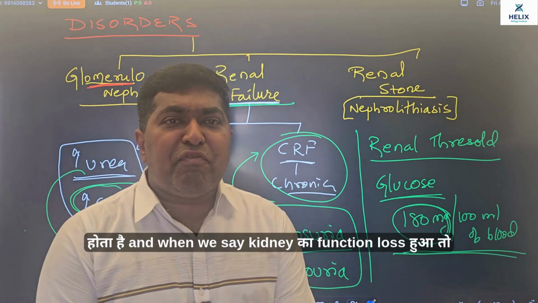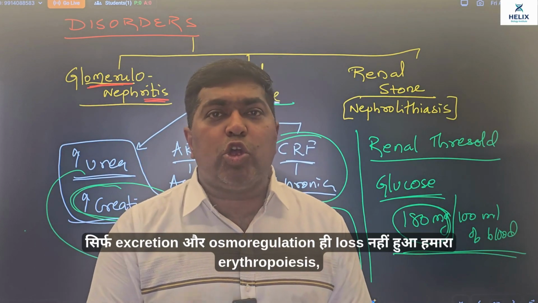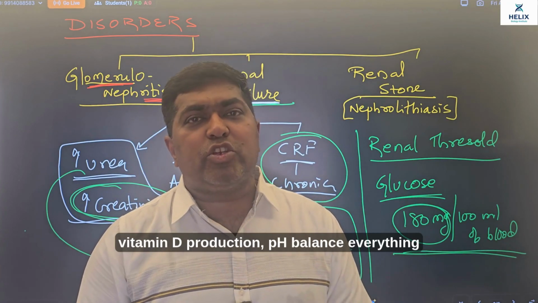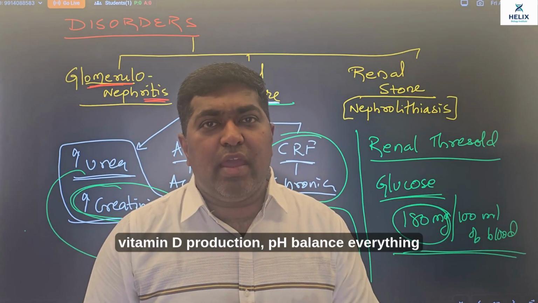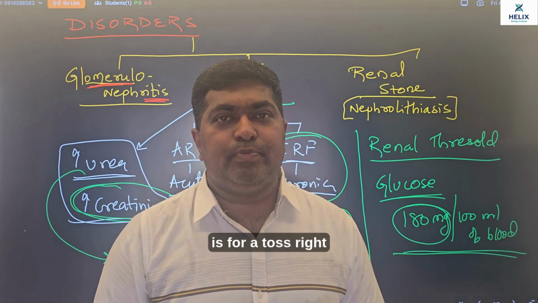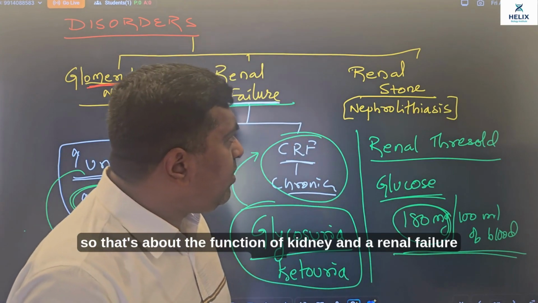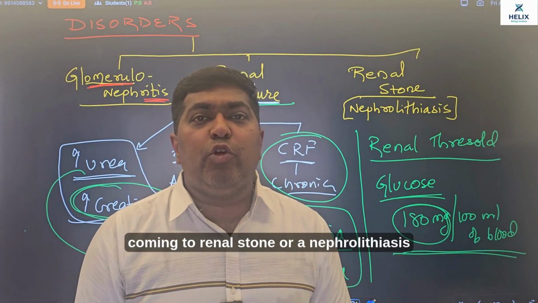एंड व्हेन वी से किडनी का फंक्शन लॉस हुआ, तो सिर्फ एक्सक्रीशन और ऑस्मोरेगुलेशन ही लॉस नहीं हुआ, हमारा erythropoiesis, vitamin D production, pH balance, everything is lost, right? So that's about the function of kidney and a renal failure. Now coming to renal stone or a nephrolithiasis.